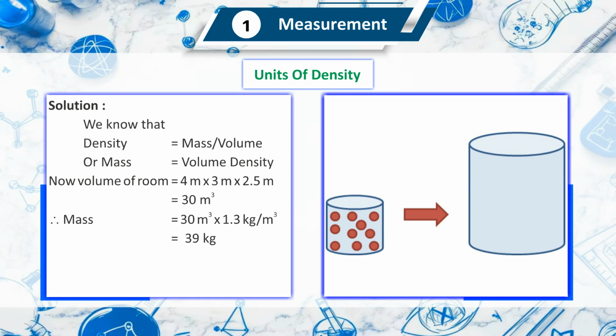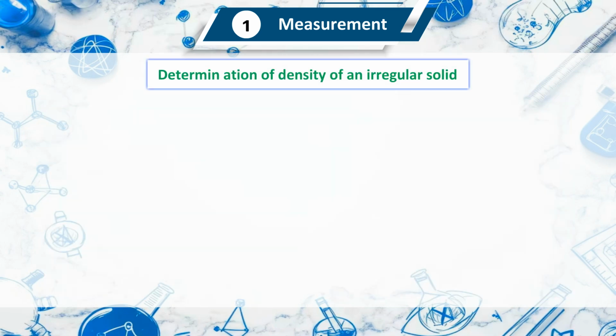Now the volume of the room equals 4 m multiplied by 3 m multiplied by 2.5 m, which equals 30 meter cube. Mass equals 30 meter cube multiplied by 1.3 kg per meter cube, which equals 39 kg.